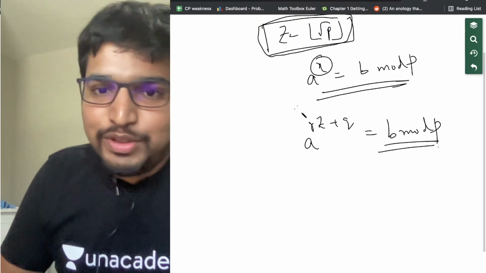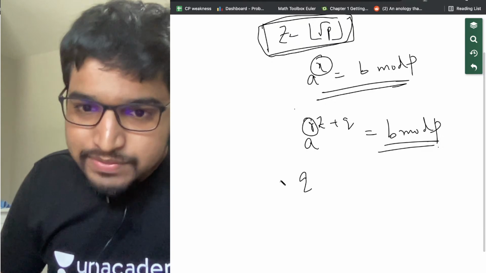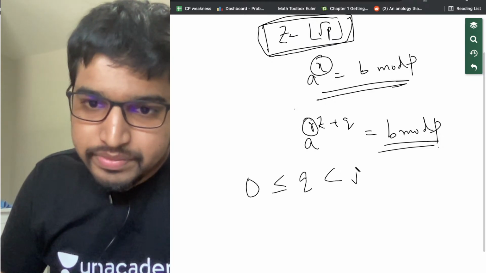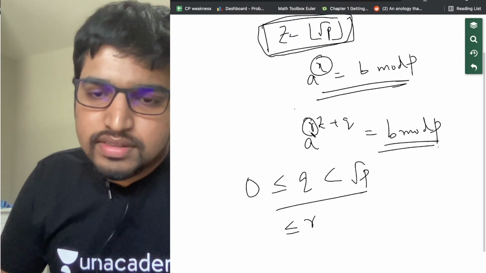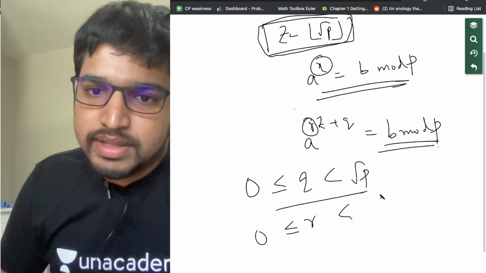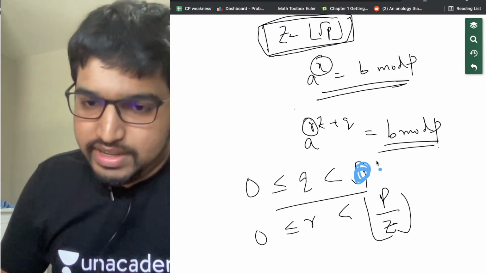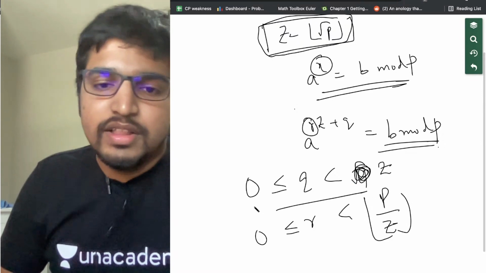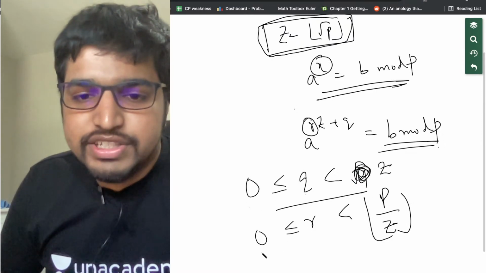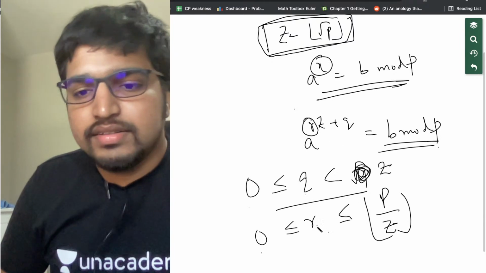Basically, since Z is root P, Q is between 0 and root P, and R is between 0 and P by Z. You can write this as 0 less than equal to Q less than Z, 0 less than equal to R less than floor of P by Z. Alright.